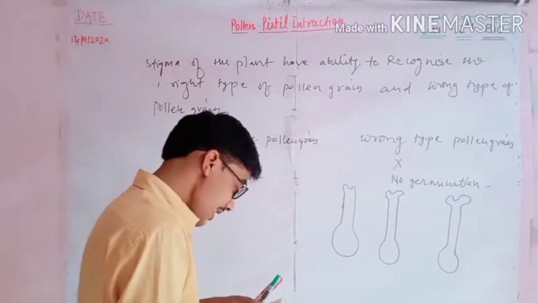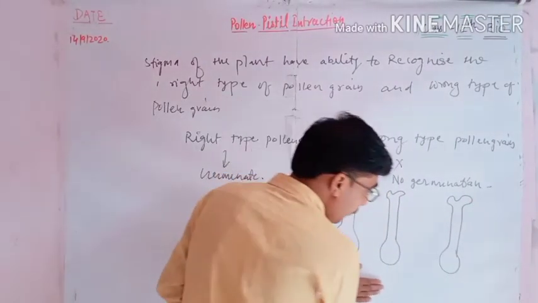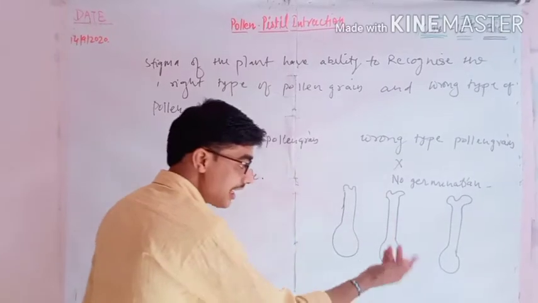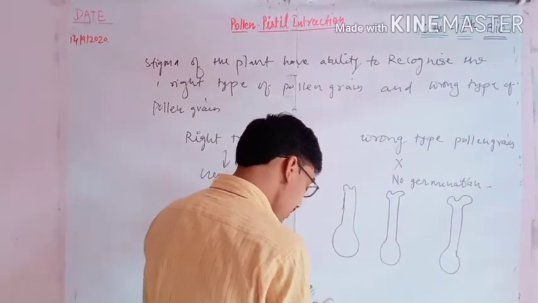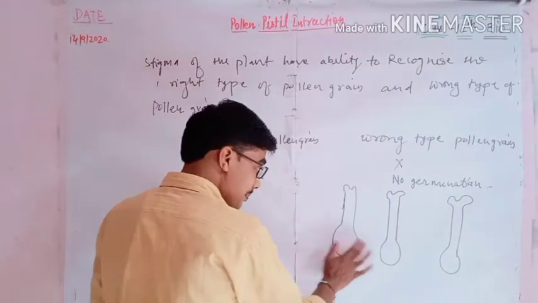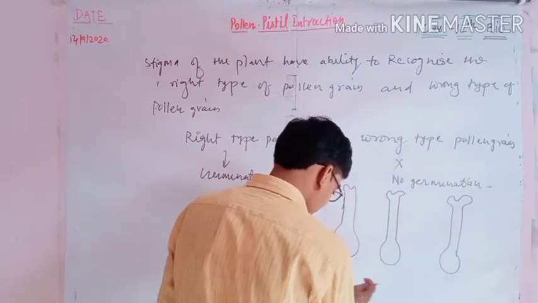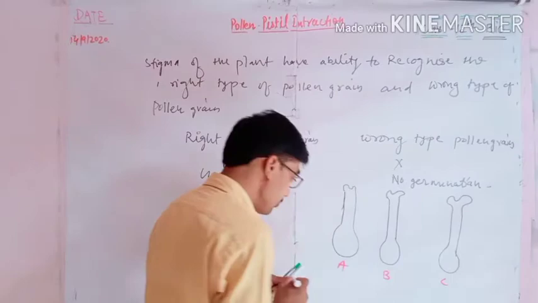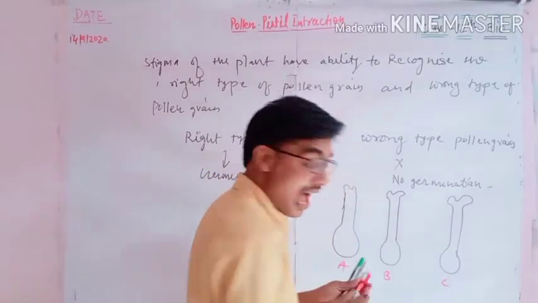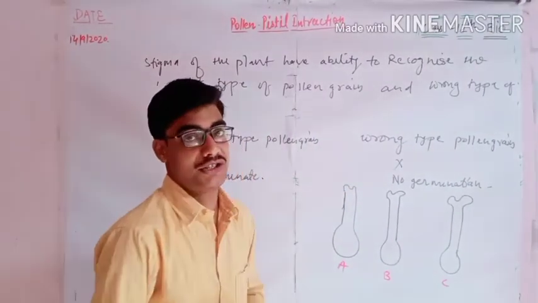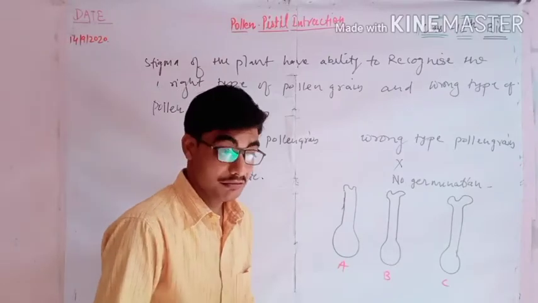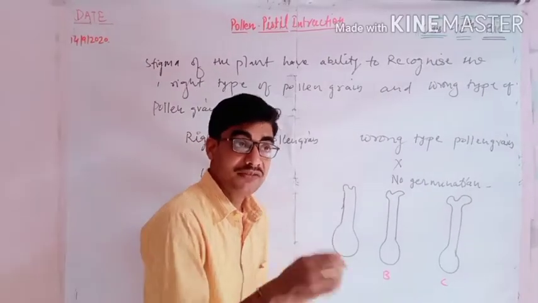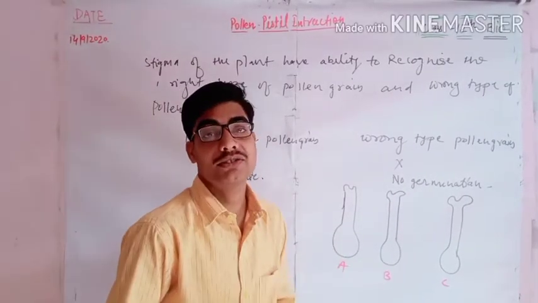Suppose we want to determine whether it is the right type or wrong type. Remember that these pistils, suppose they are A, B and C, have a certain allelic combination, and the pollen grain, that is the male gametophyte, will also have some allelic combination.